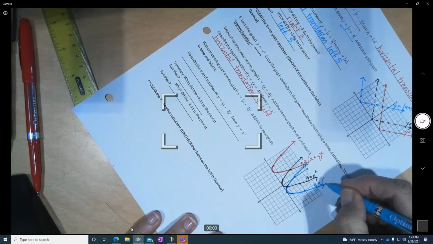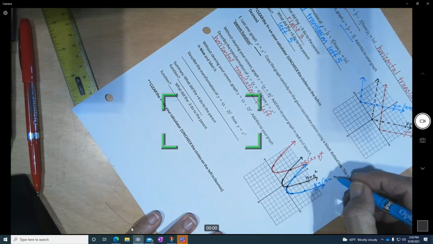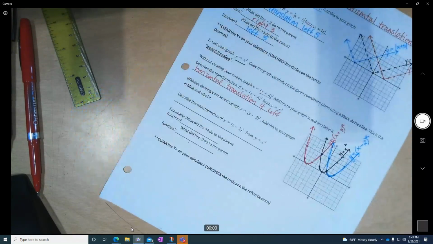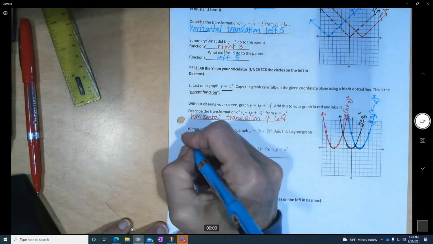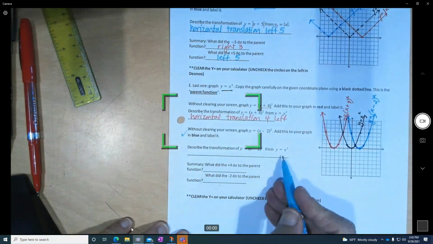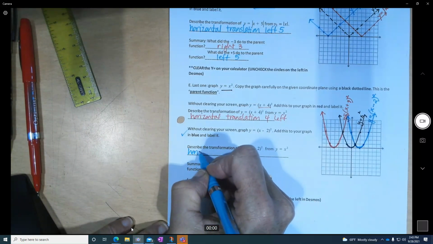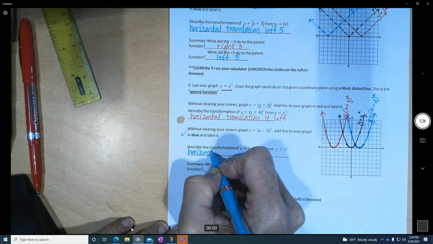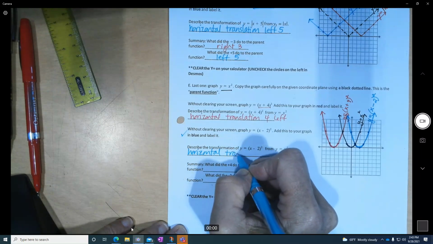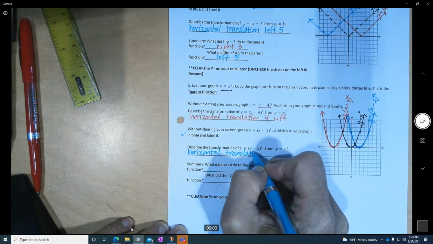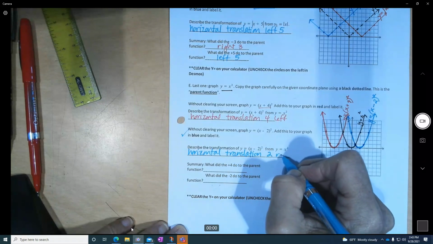This is y equals x minus 2 quantity squared. Label. This is a horizontal translation to the right.